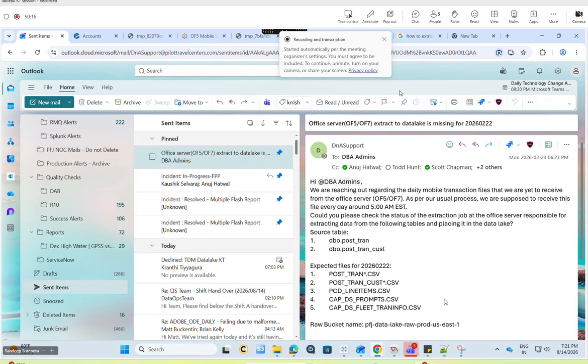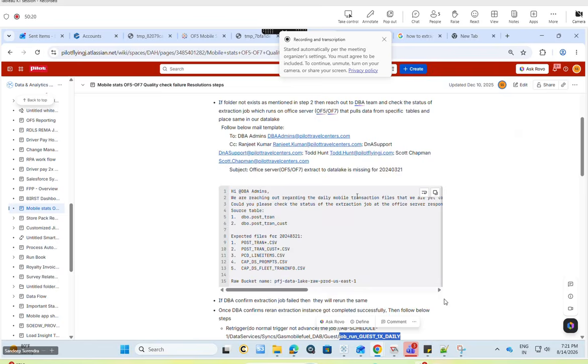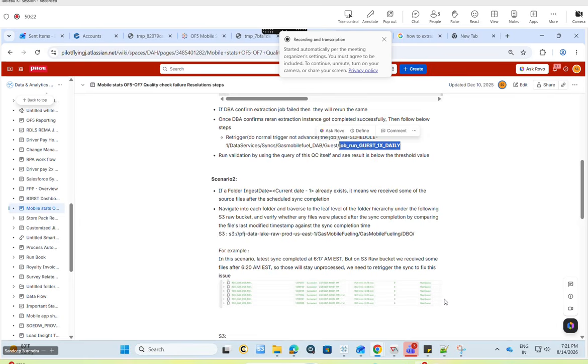Once they confirm everything is done, we have the compliance page. What we need to do, okay? We need to go and trigger this sync job. Once this sync job is done, there is a transform job. I'll give these parsing jobs and transform jobs what we need to trigger.